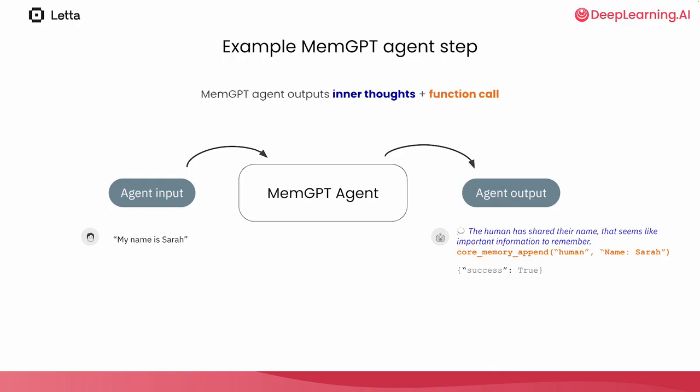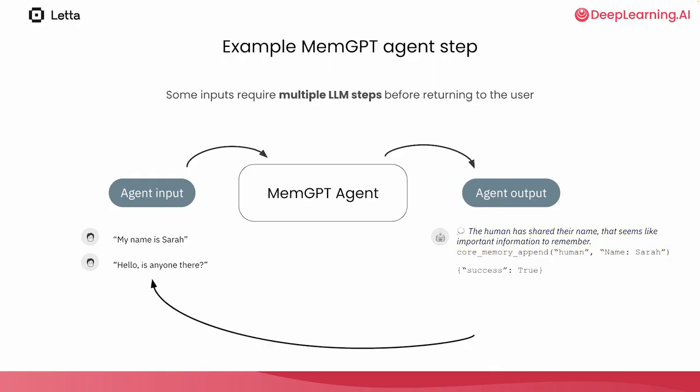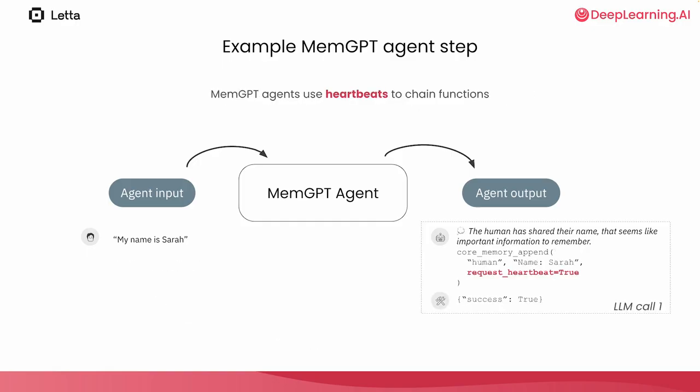However, if that's the only step we let the agent take, the user may become confused because the agent never said anything back to the user. Here, Sarah says, "Hello, is anyone there?" To allow for multi-step reasoning, the MemGPT agent can use the special heartbeat feature. By adding a special request heartbeat argument to the function it calls, the MemGPT agent is requesting follow-up execution, basically looping. By requesting a heartbeat, the agent can run multiple steps. Now it can first edit its long-term memory, and then follow up with a response to the user by calling the send message function. Now the user won't be confused.